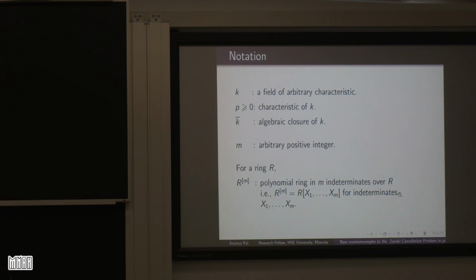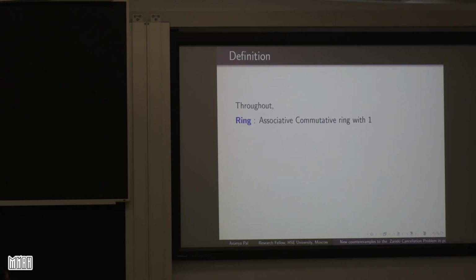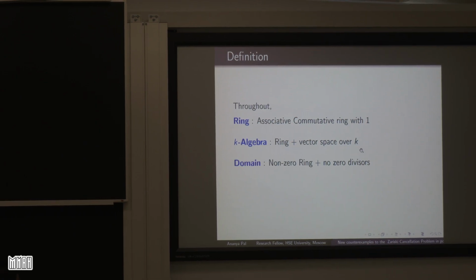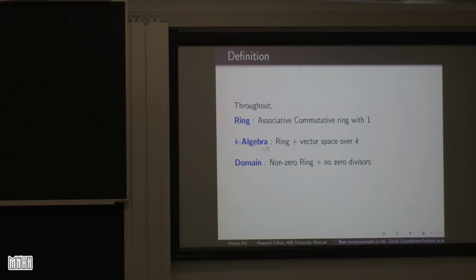Now let me clarify the definition of ring. Throughout this talk, ring will mean associative commutative ring with unity, and K-algebra will mean a ring, that is, an associative commutative ring with unity, which is also a vector space over K. Next comes the definition of domain. Let us recall that also. It is a non-zero ring, that is, associative commutative with 1, and which has no zero divisors. And a K-domain is simply a K-algebra plus domain in the above sense.